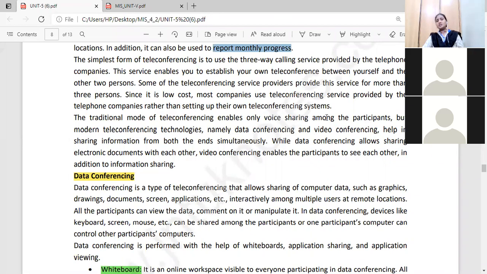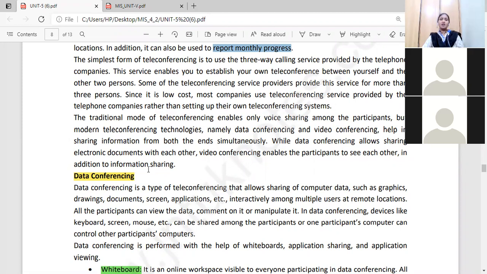We are using various applications like Zoom to conduct video conferencing. In video conferencing, we are able to share documents among ourselves and we are able to see the persons through video. It helps in sharing information from both ends simultaneously.